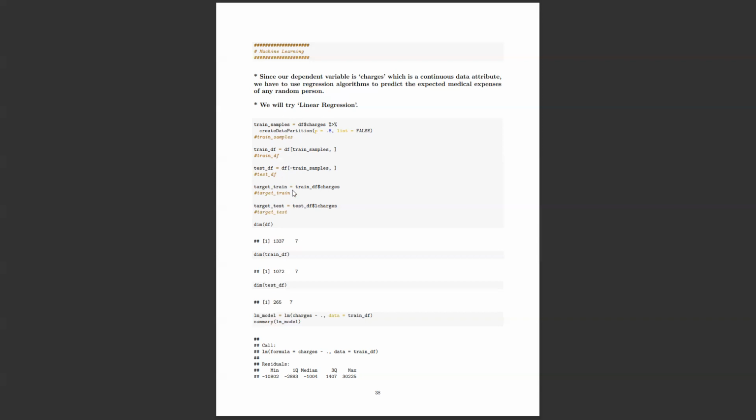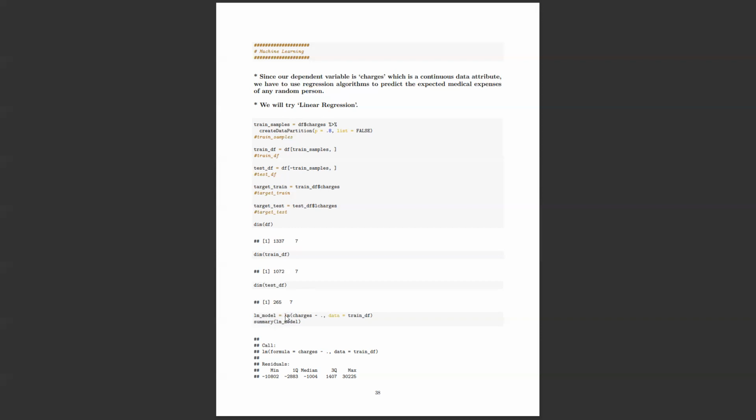And then the target variable. From this, I have to exclude the target variable, right? To later predict and compare the accuracy. So here we can see the dimensions of the original data set are 1,300 rows and 7 columns, and the training data has 1,000 rows and 7 columns, and 265 rows went to test data. Again, it's not the last 265 rows. It's some 265 random rows. It might be the first row and the 10th row and so on, right?